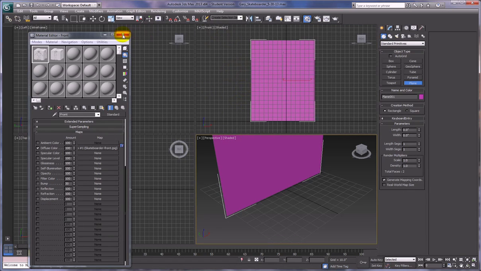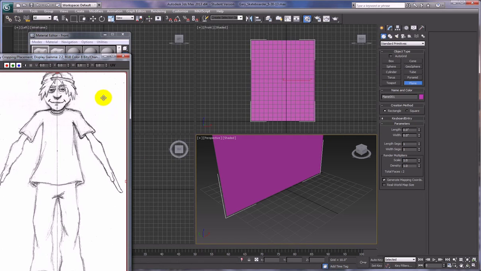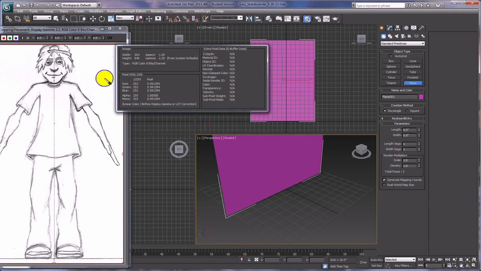Now let's go ahead and apply our, well, not yet. We're going to go in here to our front view and go to the diffuse color slot, and then go down here to view image, under bitmap parameters, cropping and placement, view image, and that's what the front view is going to look like. This is the proportional dimensions here. I'm going to right click in here, and you'll see that it gives me some information. I've got a width of 504 and a height of 840. That's in pixels. Well, we don't really care about pixel dimensions. All we care about is the ratio and the correct proportions.